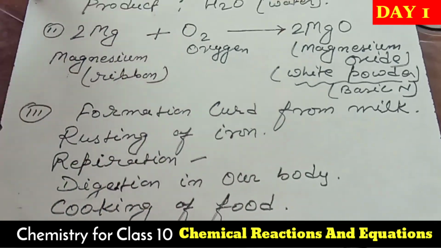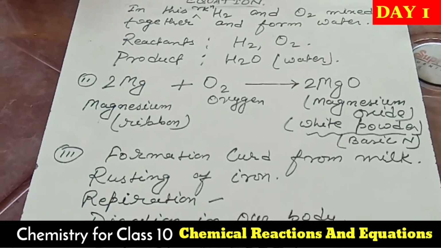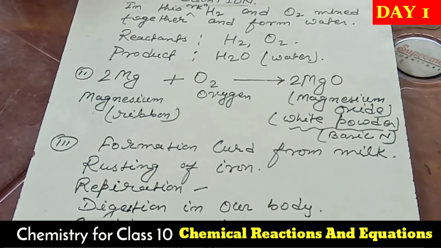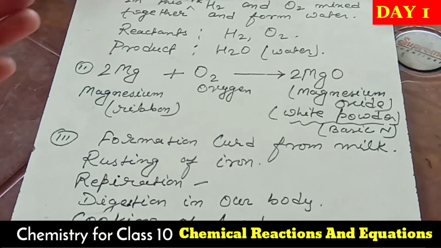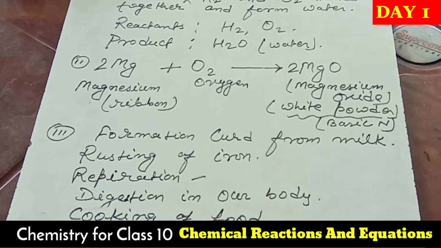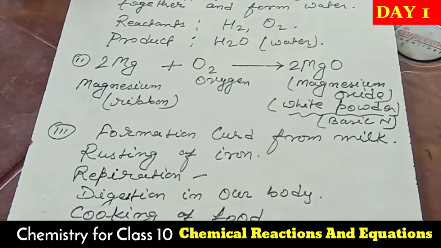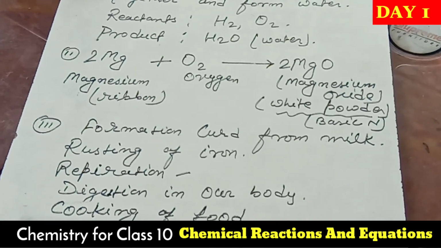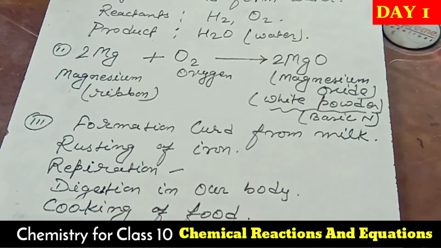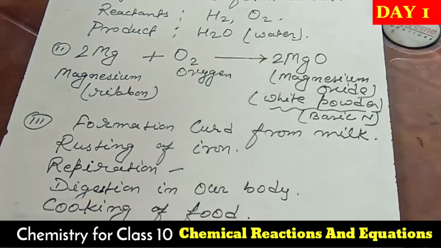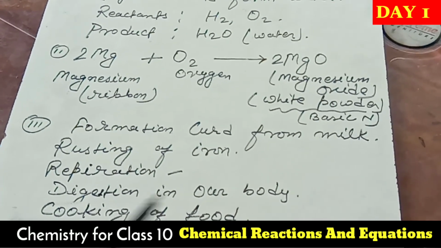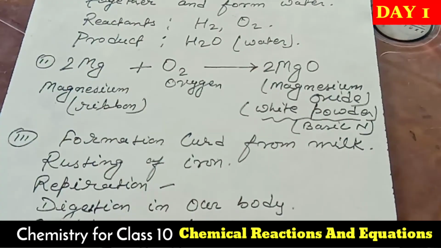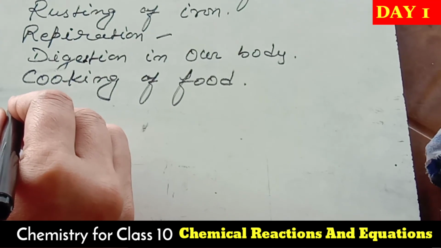So if we observe such kinds of reactions, in all these reactions there must be some characteristics. So the next topic we have to read is the characteristics of these different kinds of chemical reactions. We must know what happens during chemical reactions, so we can judge easily, oh, this is the particular characteristic of this particular reaction. So we have to go through the characteristics of chemical reactions. I hope you have written it. Now I am going to start the characteristics of chemical reactions. So you have to copy it.